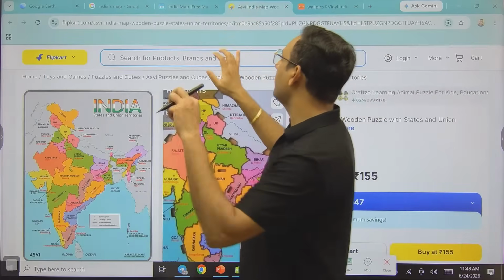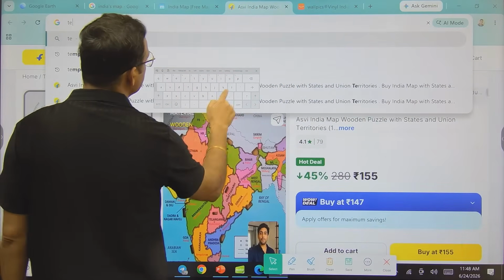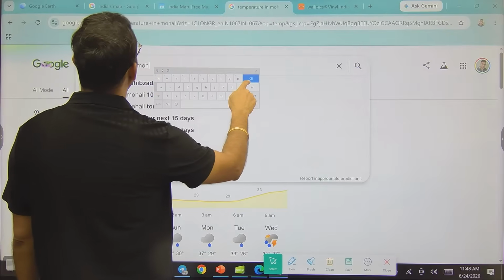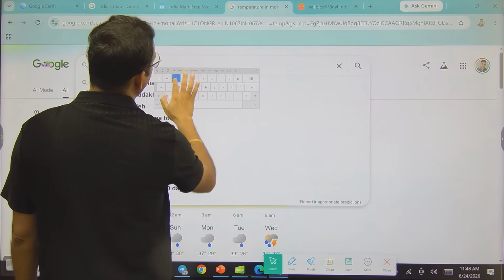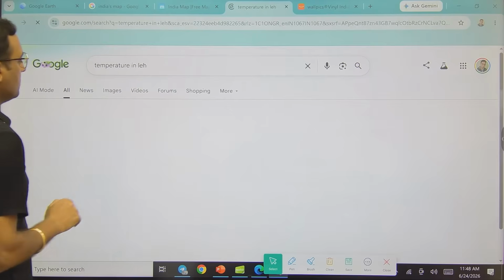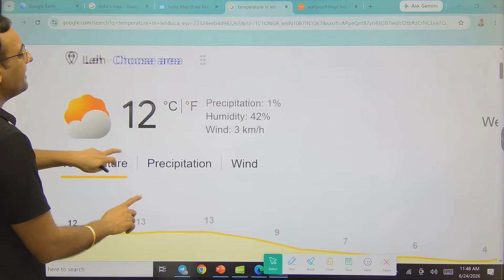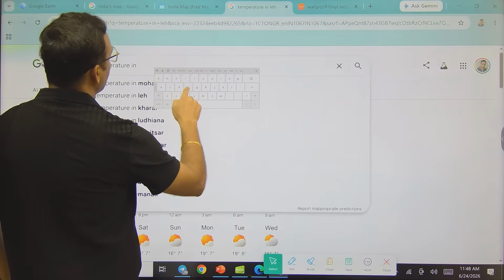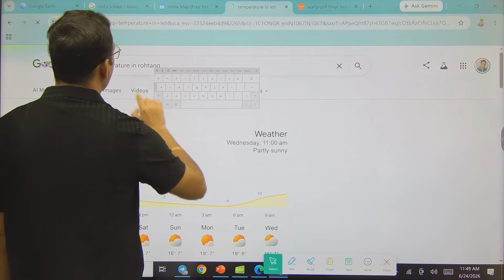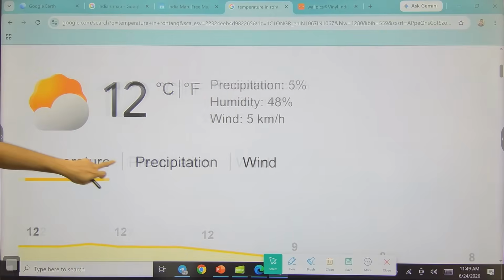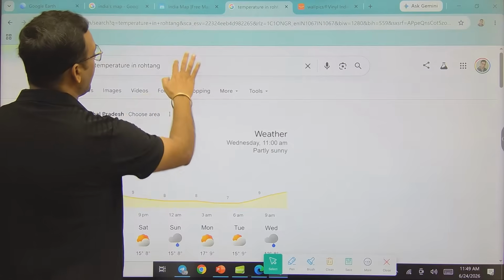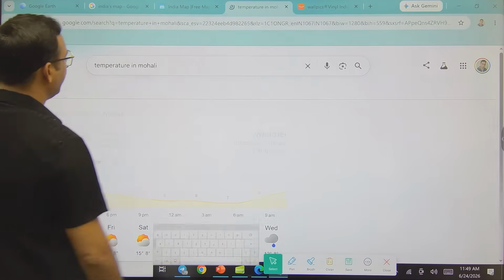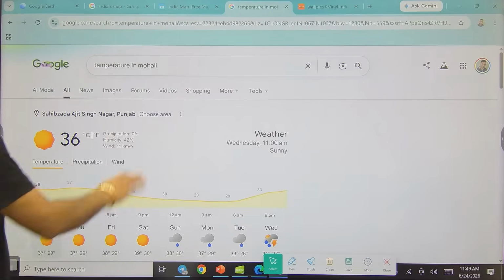I'm not sure from which part of India you're attending this class, but just see, I'm searching for the temperature and I will show you the temperature in Leh. Leh is part of Ladakh, now a union territory. See, the temperature in Leh is 12 degrees centigrade right now. And one more, I will search for Rohtang. Leh and Rohtang are both part of North India. In Rohtang it is 12 degrees centigrade, but where I am standing right now it should be around 30. See, in my place the temperature is around 36 degrees centigrade.